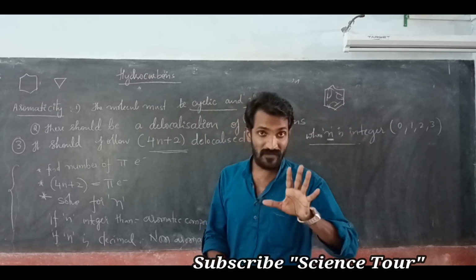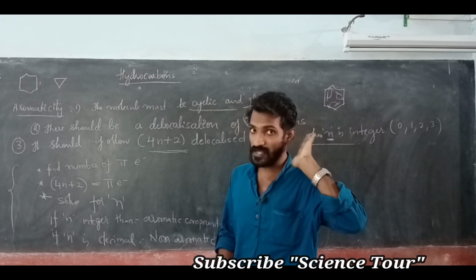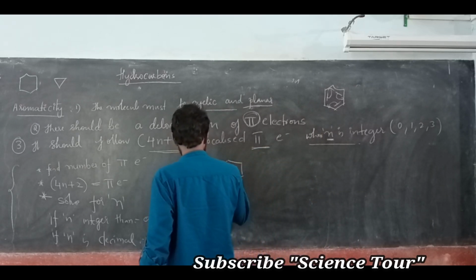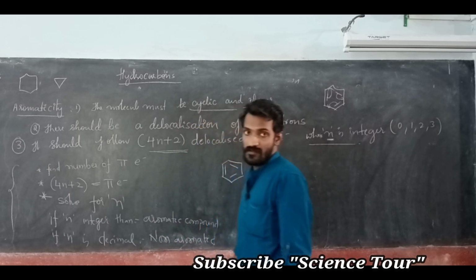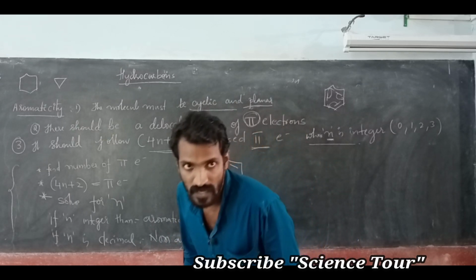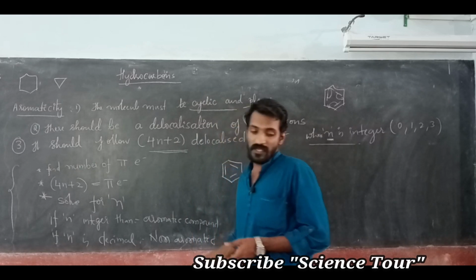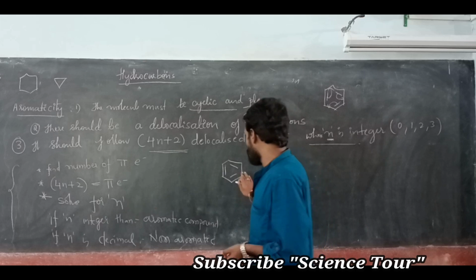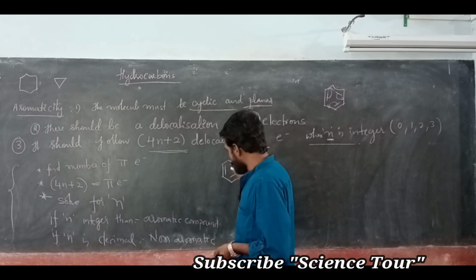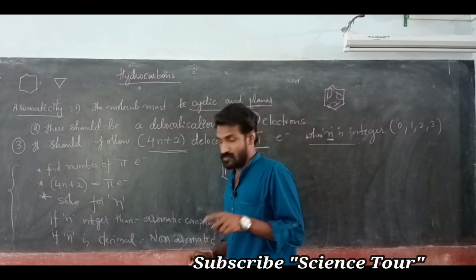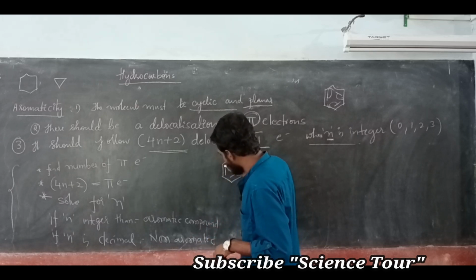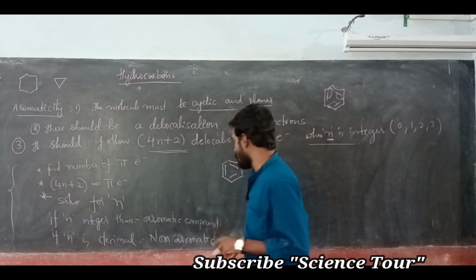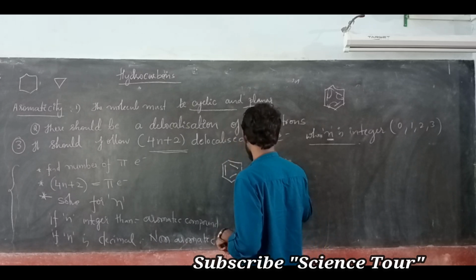My dear students, by giving examples I will explain. At that time you will come to know it clearly, otherwise it is very difficult. See, this is benzene. Whether this benzene is aromatic or not, how can we find out? That is very important. Here, how many pi electrons are there? Pi means double bonded electrons. Here 1, 2, 3, 4, 5, 6. 6 pi electrons are present.